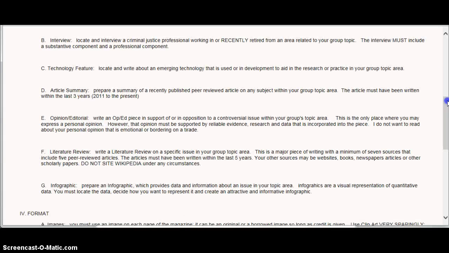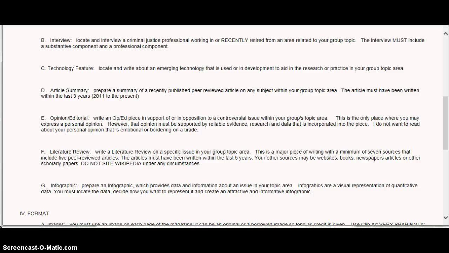Your literature review is a major piece of the magazine. It's just like the literature review you just completed for your regular assignment. However, it is focused on your specific topic. I should not look in your literature review and see any citation to Wikipedia under any circumstances. All of your articles must have been written within the last 5 years, and you have a minimum of 7 sources, and this includes 5 peer-reviewed articles.